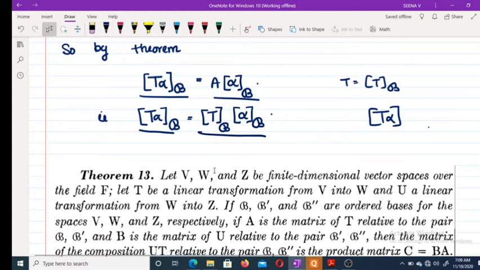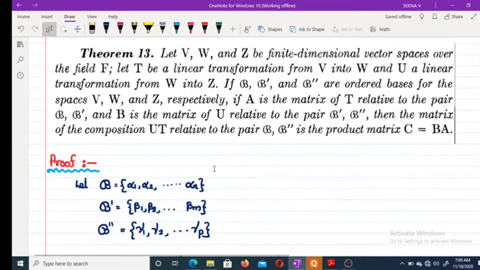Okay. Now moving to the last theorem. The theorem is also very simple.